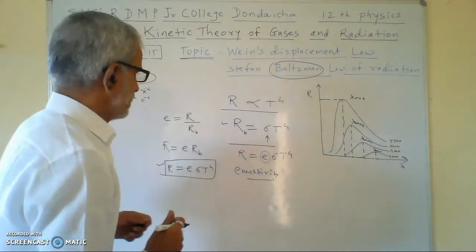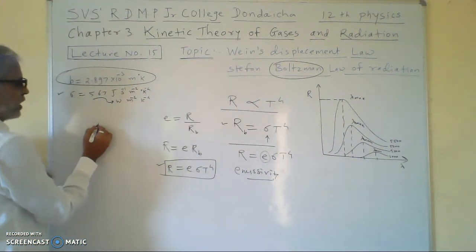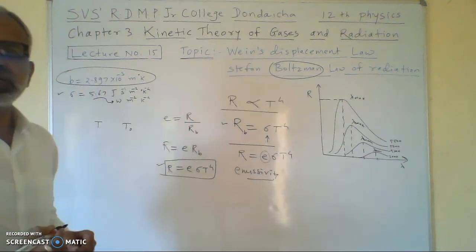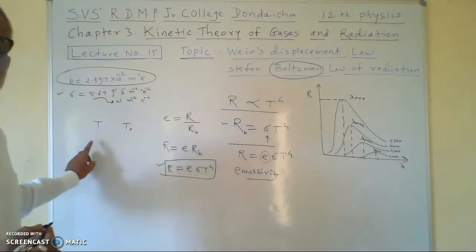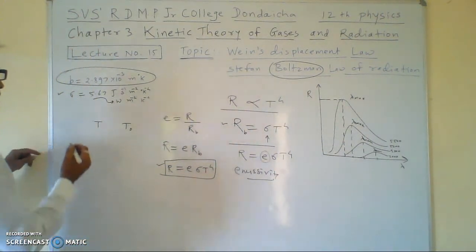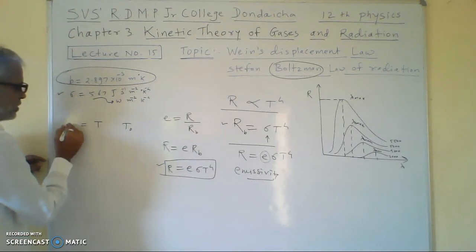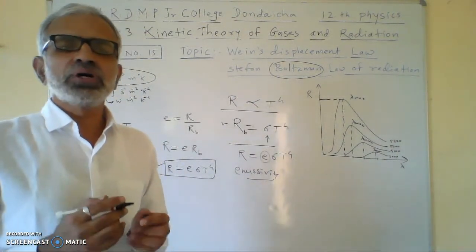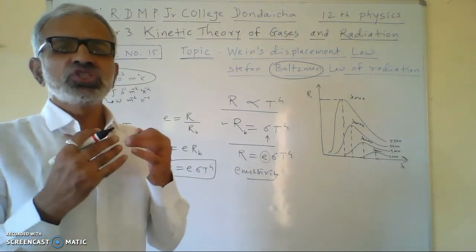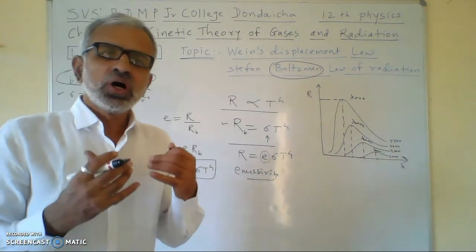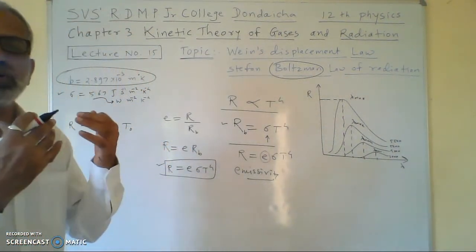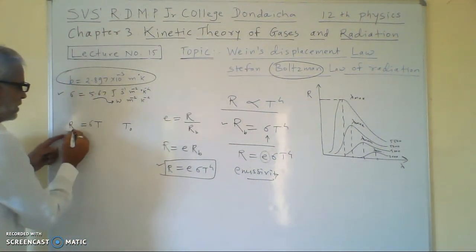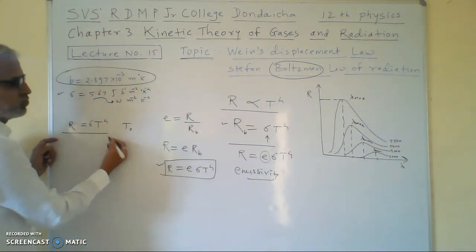Now suppose that we take a body of temperature T and it is kept in the surrounding of temperature T0. Then the radiant amount of heat emitted per unit time per unit surface area from that perfectly black body will be R equal to sigma into T raised to 4.